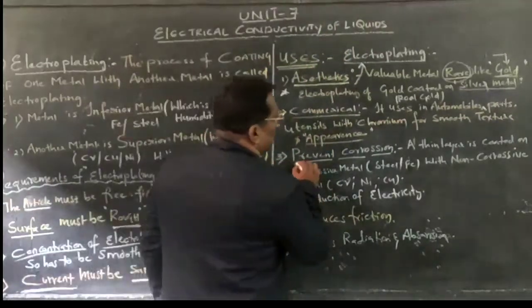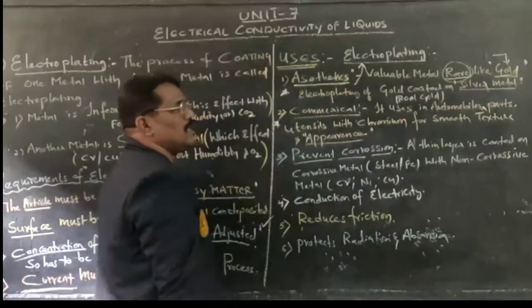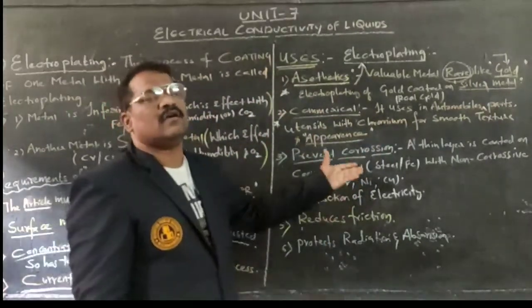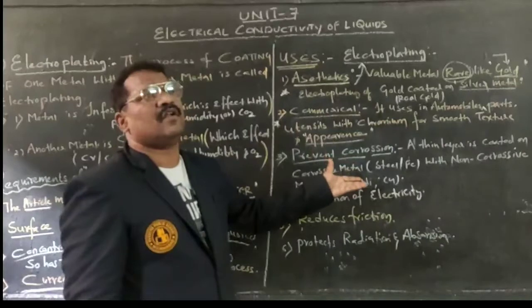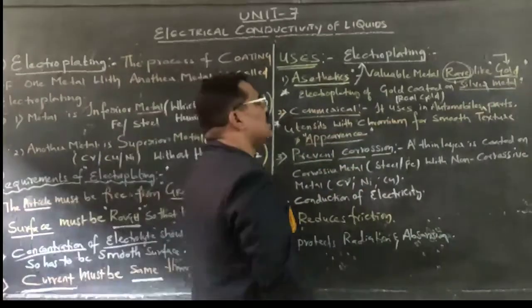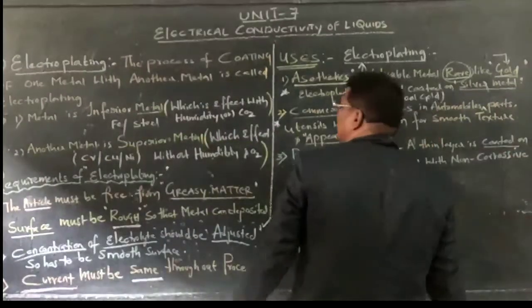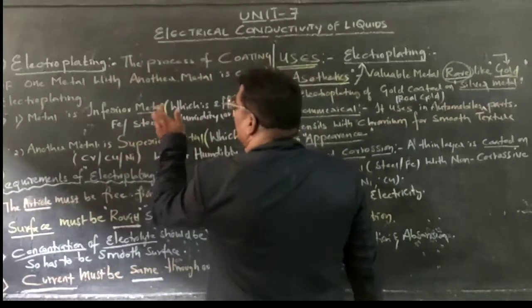Next one is prevention of corrosion. What is corrosion? Prevention of corrosion means here a thin layer is coated. There is an inferior metal as well as a superior metal.